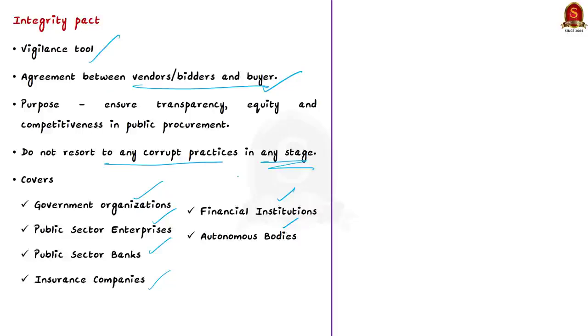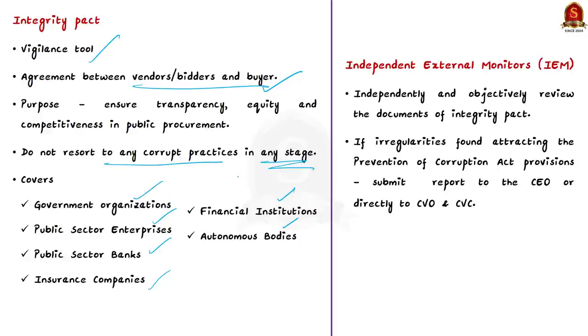Now, what about the independent external monitors? See, these are the ones who independently and objectively review the documents which are related to this Integrity Pact. That is, the independent external monitors determine if the parties have complied with their obligations under the pact or not. Then after reviewing the documents, the IEMs, that is independent external monitors, submit a report to the chief executive of the organization concerned, or they will also submit a report to the Central Vigilance Officer directly or to the Central Vigilance Commission.